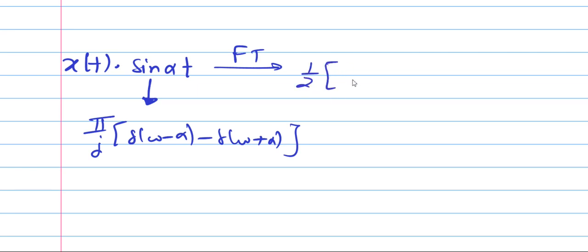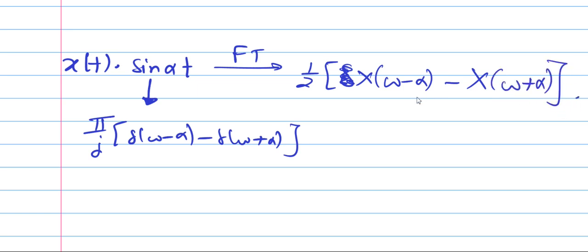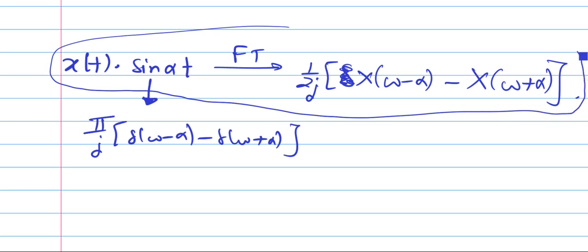1 by 2j times x of omega minus alpha minus x of omega plus alpha. So this is the answer. Again, when the signal is multiplied by sine, the Fourier transform gets shifted on right side and left side by alpha unit, and pi by j is there, so 1 by 2j will come in the answer. Okay. So this is the final result. This is again the modulation property. It is expected that you have to remember this property.